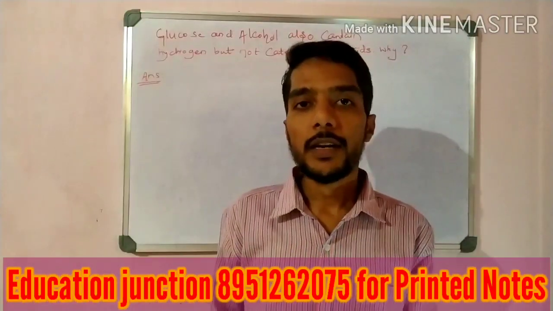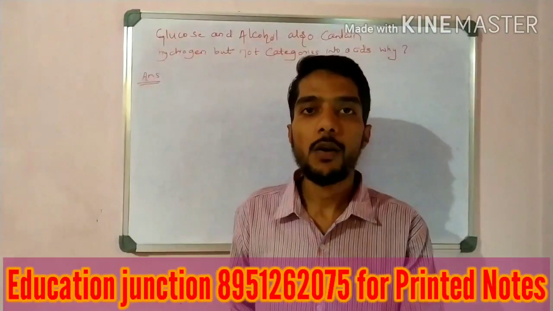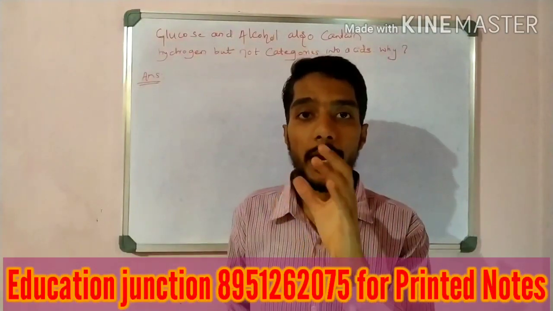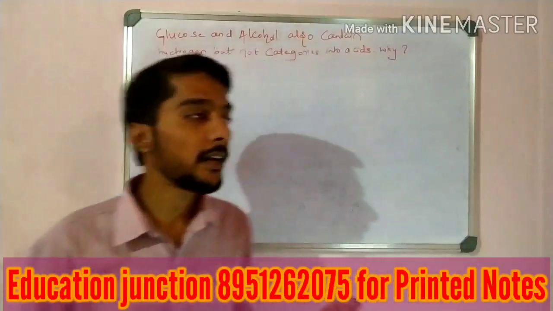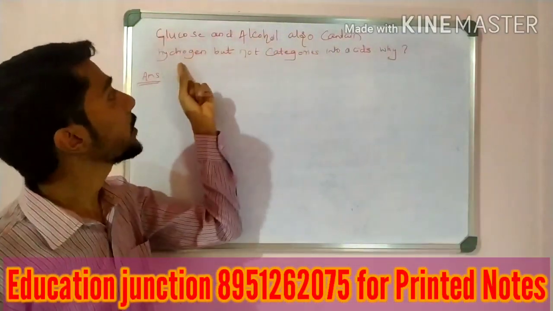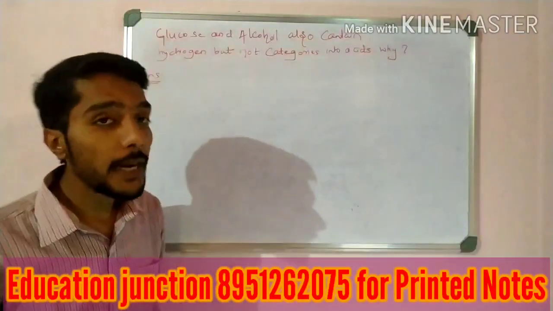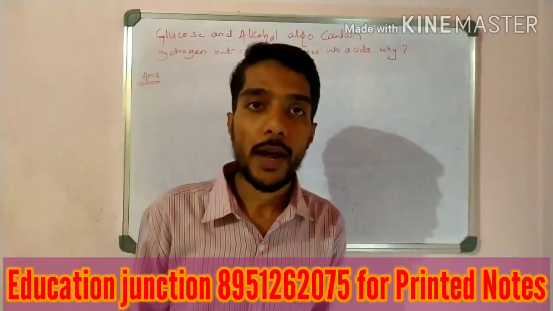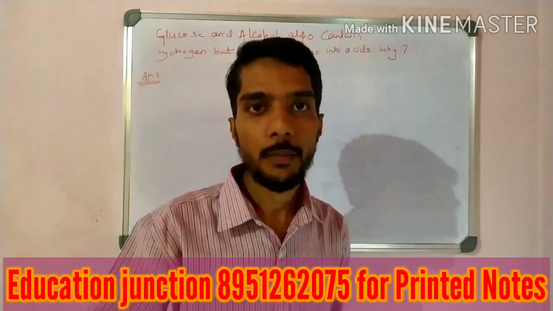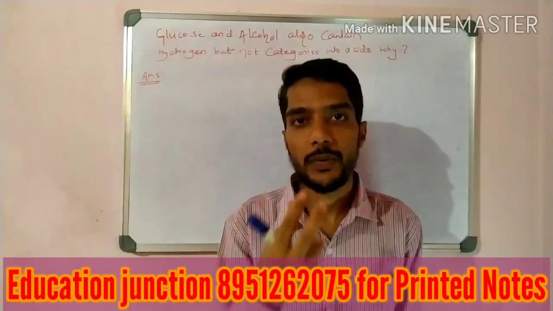Now take the activity: alcohol and glucose have H plus ions, but they are not categorized as acids. So I write the statement here: glucose and alcohol also contain hydrogen but are not categorized as acids. Why? For this simple activity, we discussed electrical conductivity previously.